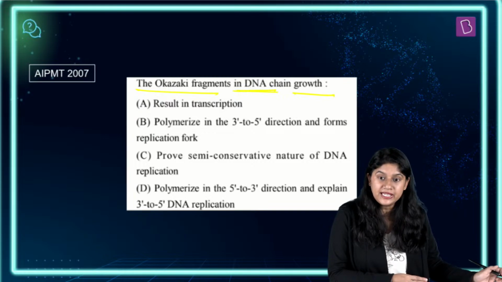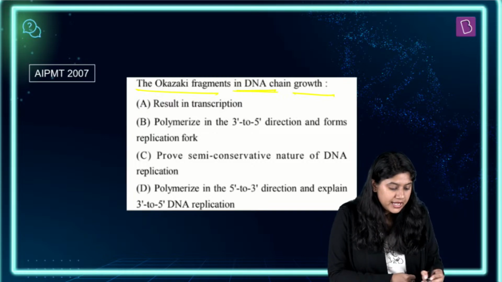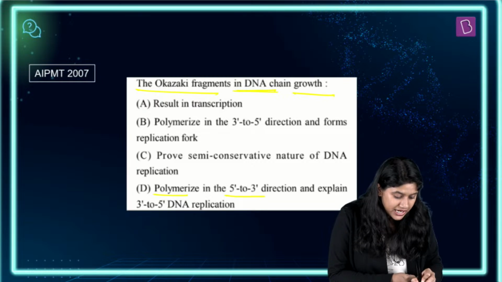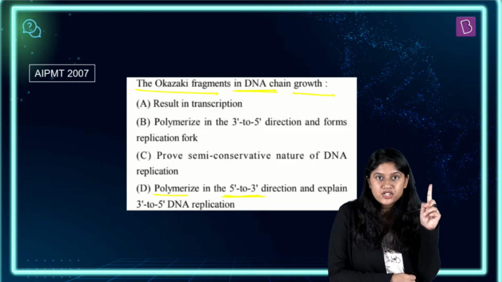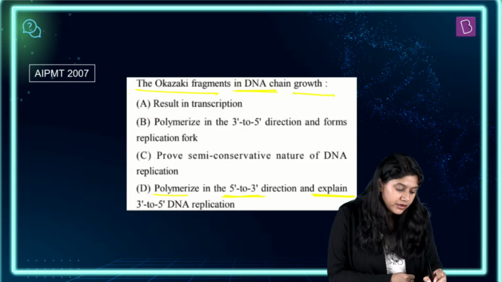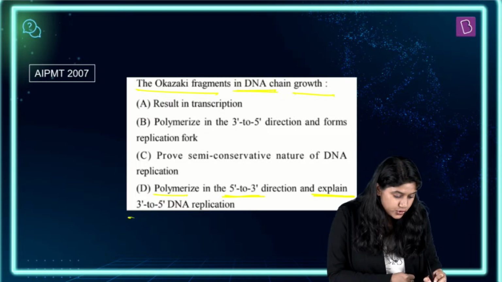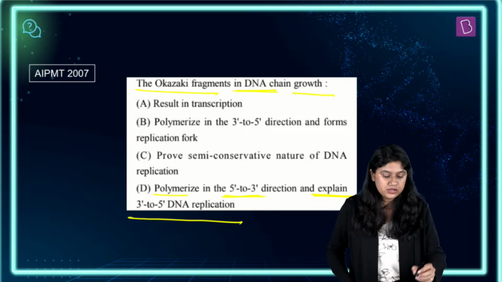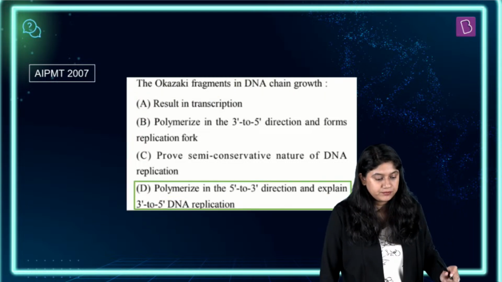Yes, option number D. Very good, very good. Polymerizing in the 5' to 3' direction, addition वो इसी तरीके से होता है, and explain the 3' to 5' DNA replication. So that's option number D, everyone.